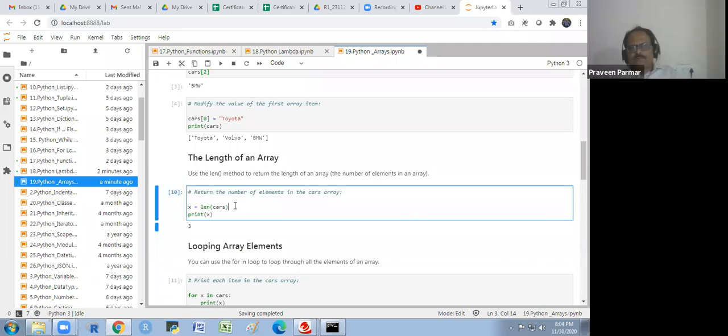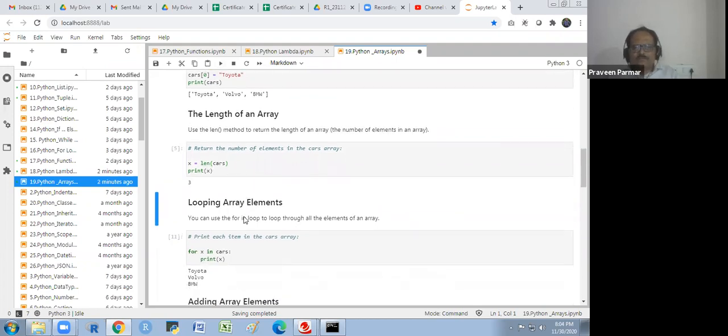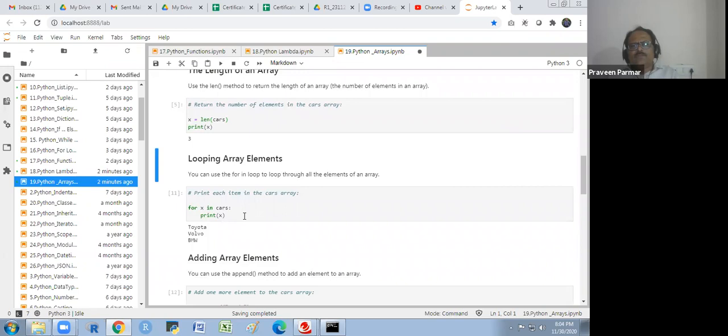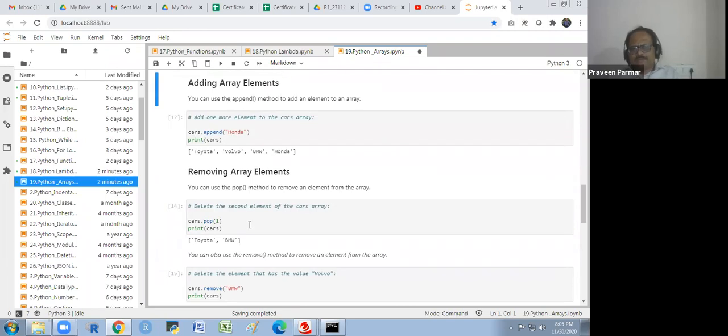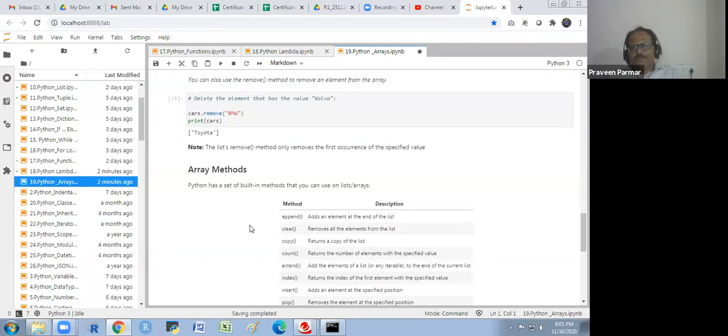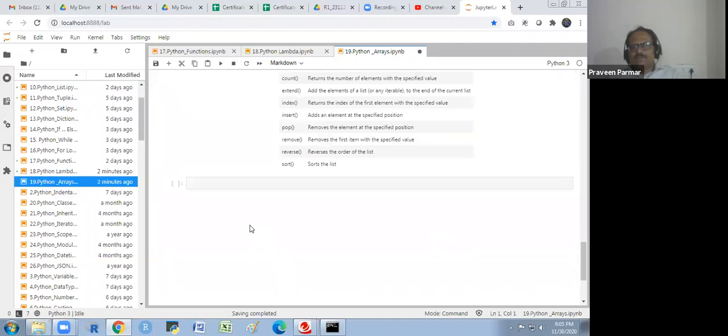But the type would be list. So use the length method to return the length of an array, the number of elements in the array. We are using an array. Looping array elements: you can use the for in loop to loop through the elements in the array, the same as adding array elements. These are all lists. There's nothing else. Okay. So these are all lists basically. We could use it as an array.